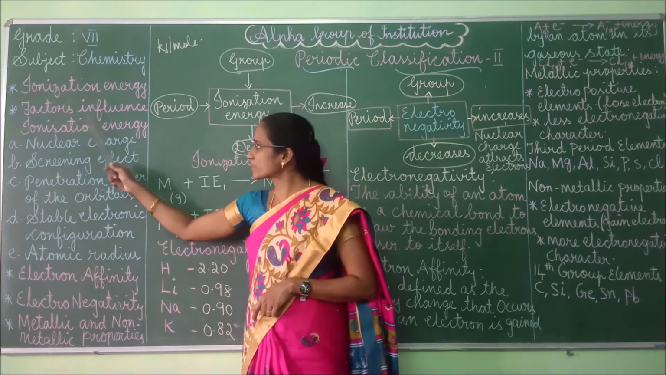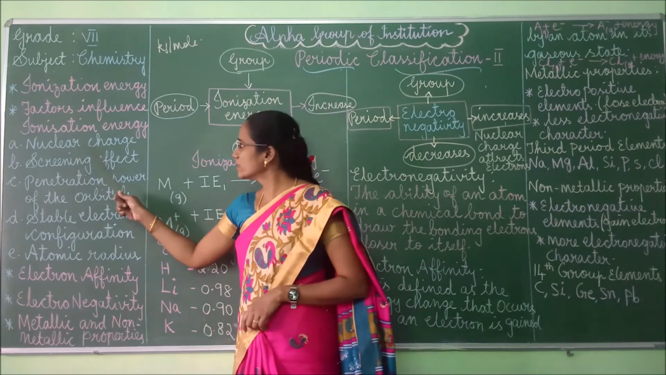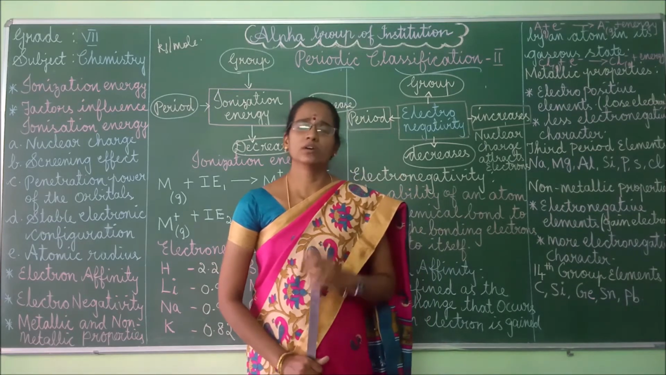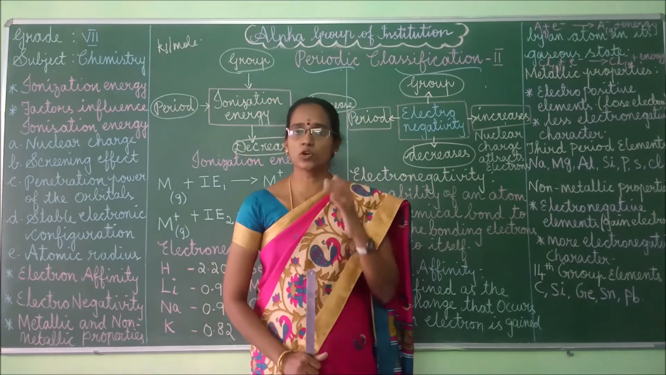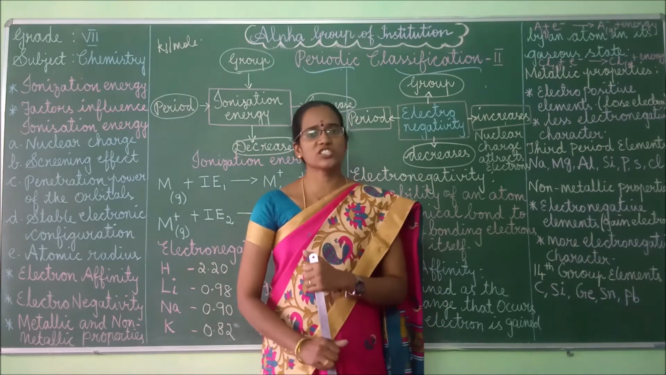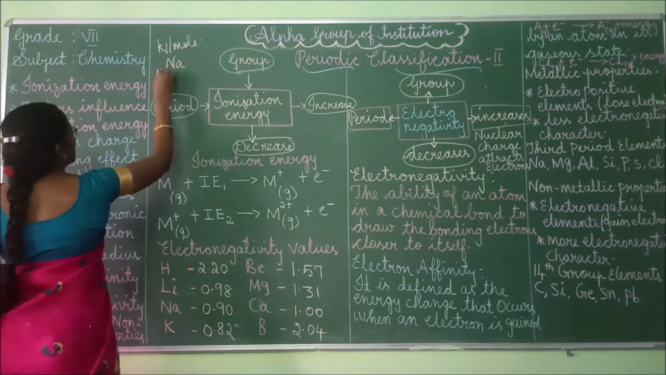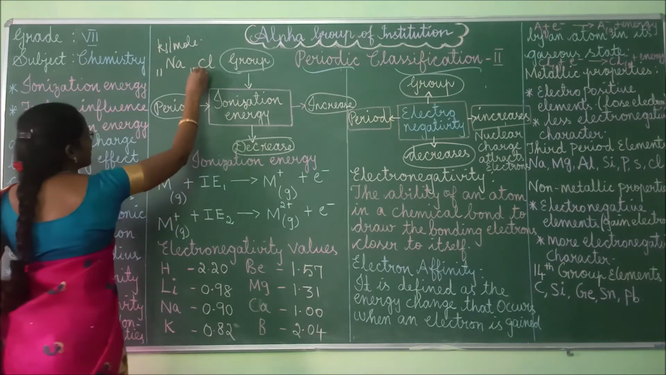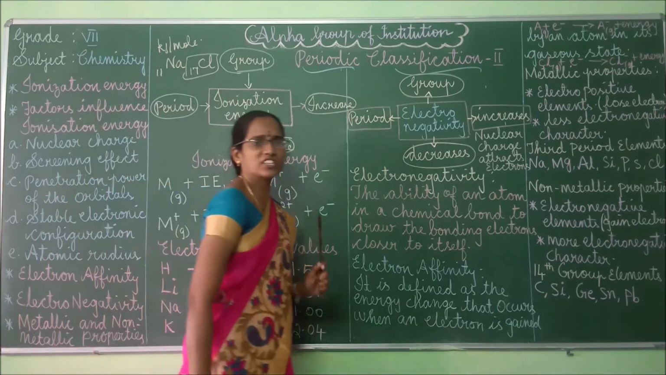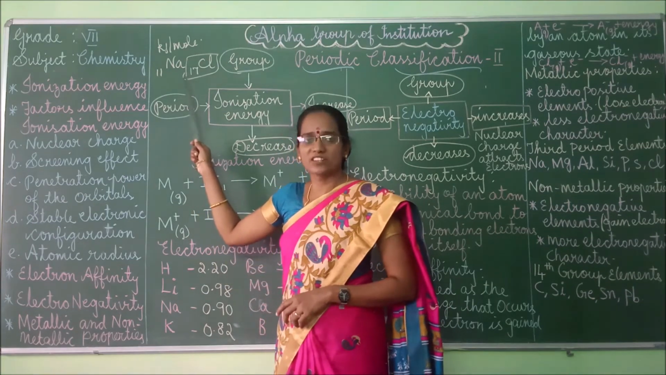Next we can move to factors influencing ionization energy. What is the first factor? The first one is the nuclear charge. Okay. If nuclear charge is more, then ionization energy also will be more. For example, if you take the sodium atom as well as the chlorine atom, sodium's atomic number is 11, whereas chlorine's atomic number is 17. This chlorine atom has higher ionization energy. Why? Because it has more protons in its shells.